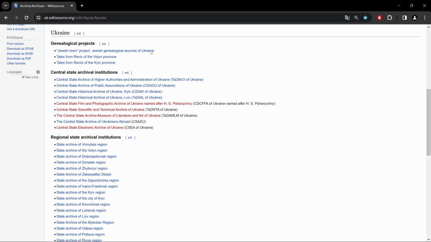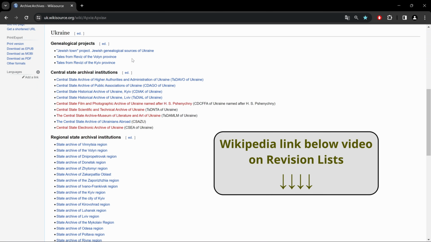Now, to start here on top, we have genealogical projects, and underneath that, Jewish Town. Well, I already have a video on this, so I won't be covering it today. Then underneath that, we have Tales from Revise of the Volyn province. That's an error in translation. Those are basically revision lists, which are censuses of the taxable population.